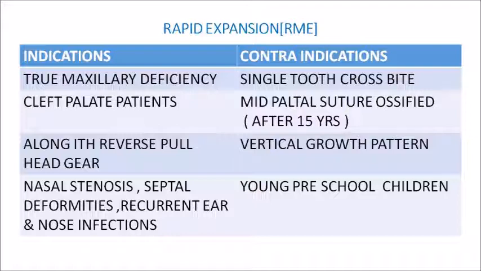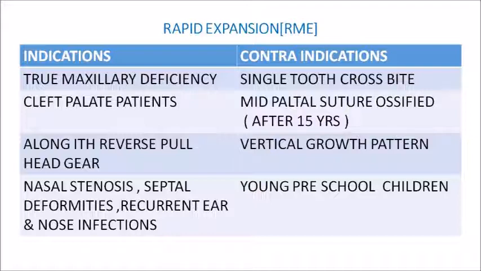And the medical conditions where rapid maxillary expansion is indicated are nasal stenosis, septal deformities, and recurrent ear and nose infections. So the prime indications for RME are true maxillary deficiency, cleft palate patients with collapsed maxillary arch, along with the reverse pull headgear, and medical conditions which require RME are nasal stenosis, septal deformities, recurrent ear and nose infection.